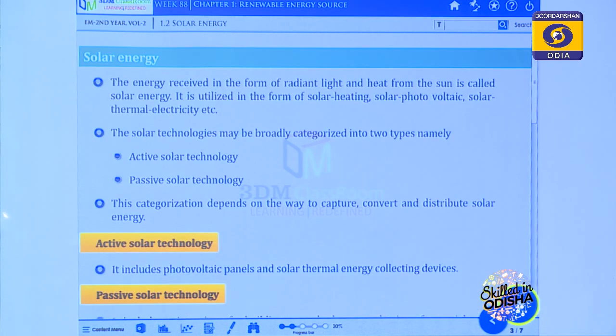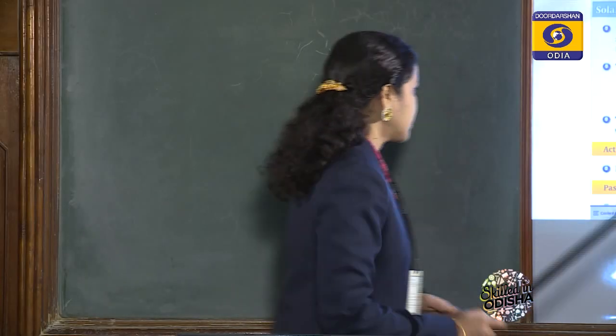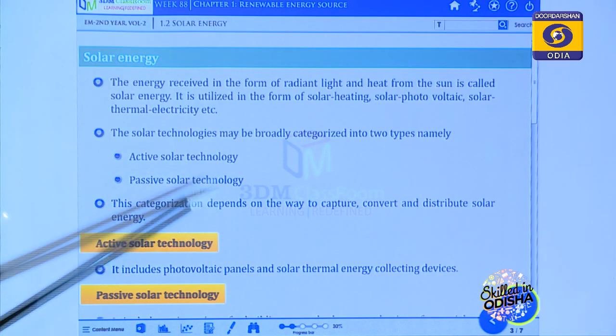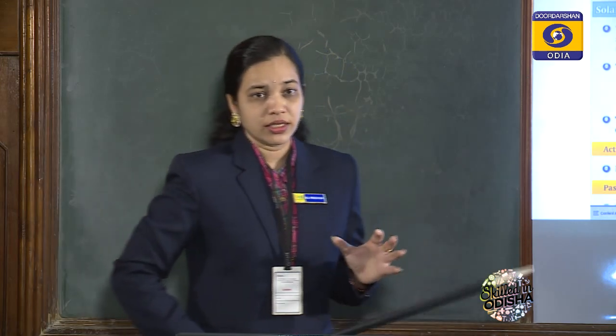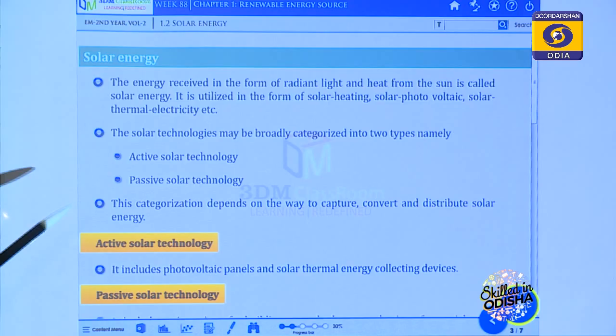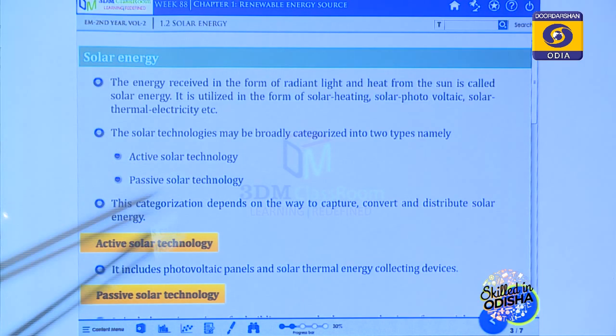Solar energy. So what is solar energy? Solar energy means the heat and light we are receiving from the sun. The solar energy can be used by two technologies. The first one is active solar technology and the second one is passive solar technology. The amount of energy in the form of heat and light we are receiving from the sun can be used by these two technologies.